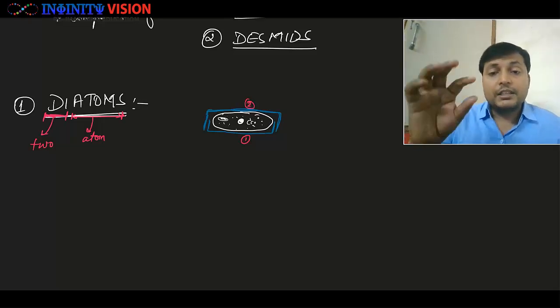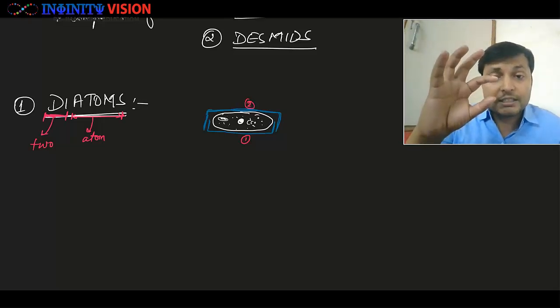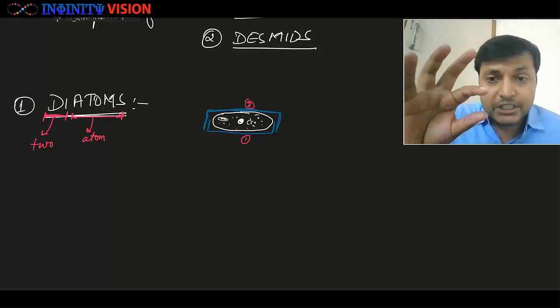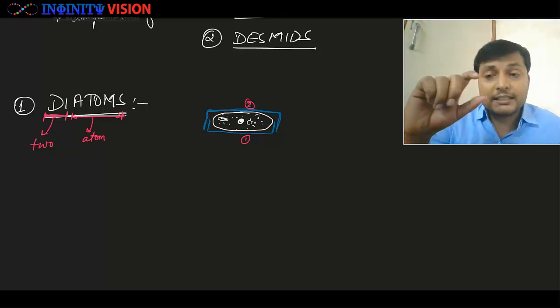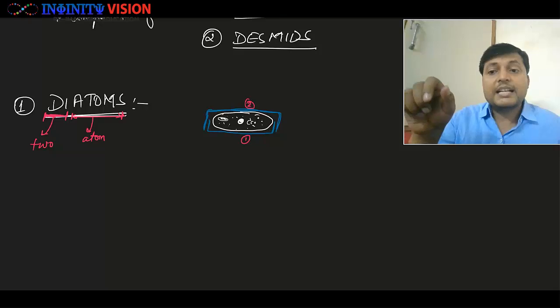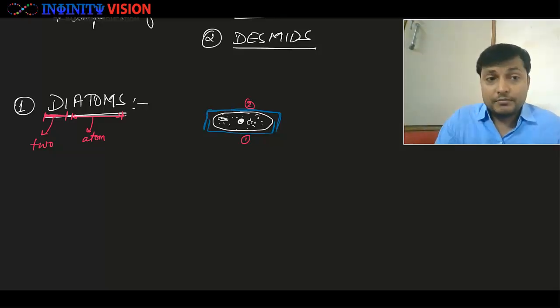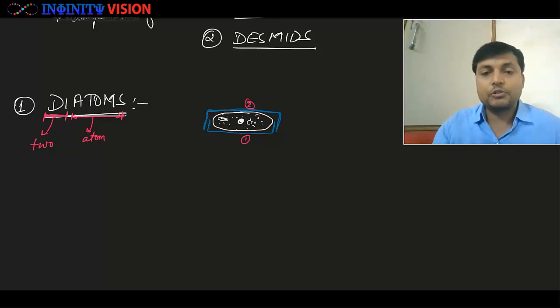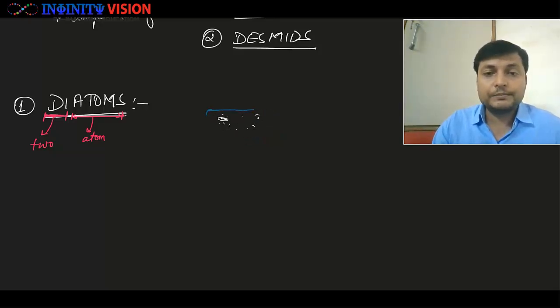Because they are enclosed in this structure which is made up of two parts, we call them diatoms. We will see later. जब हम इसको और डिटेल में देखेंगे तो हम बात करेंगे कि ये क्या है. We will look at their chemical structure, what we call them and things like that. Great. इसीलिए हमने इसका नाम डायटम रखा है.